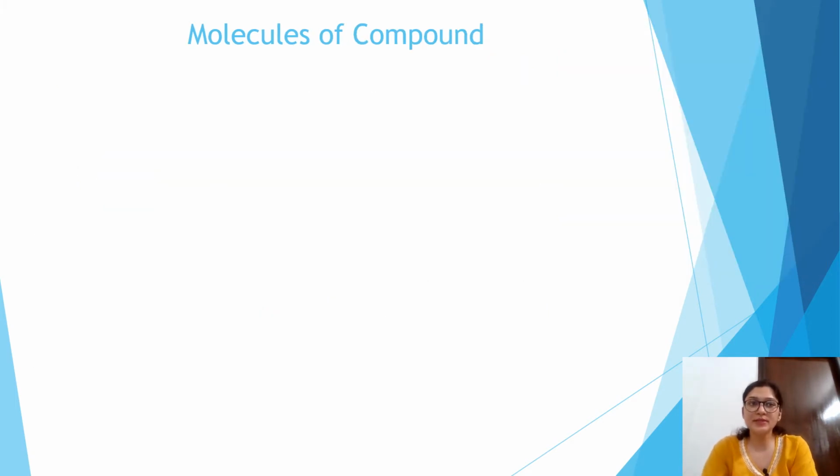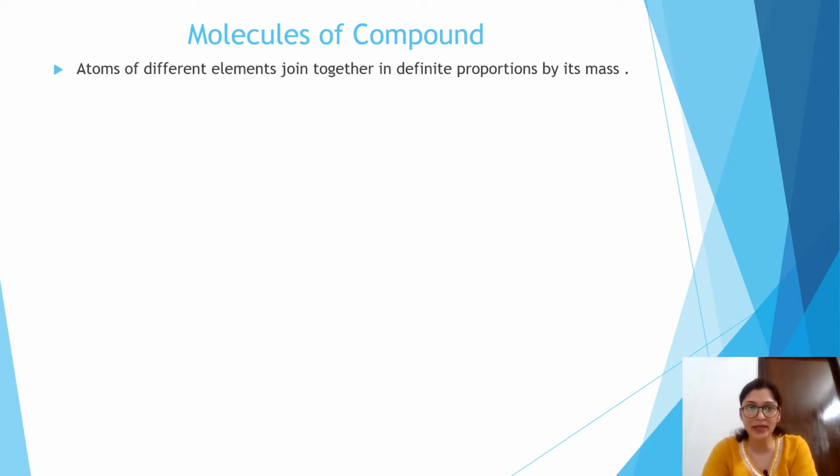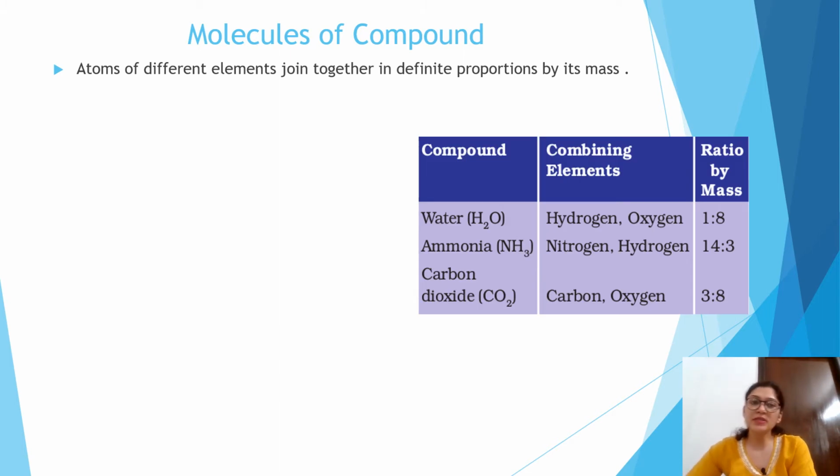Now we will discuss the molecule of a compound. In the previous chapters we also discussed the definition of a compound. Let's revise once again. A compound is formed when different elements join together in a definite ratio by mass.